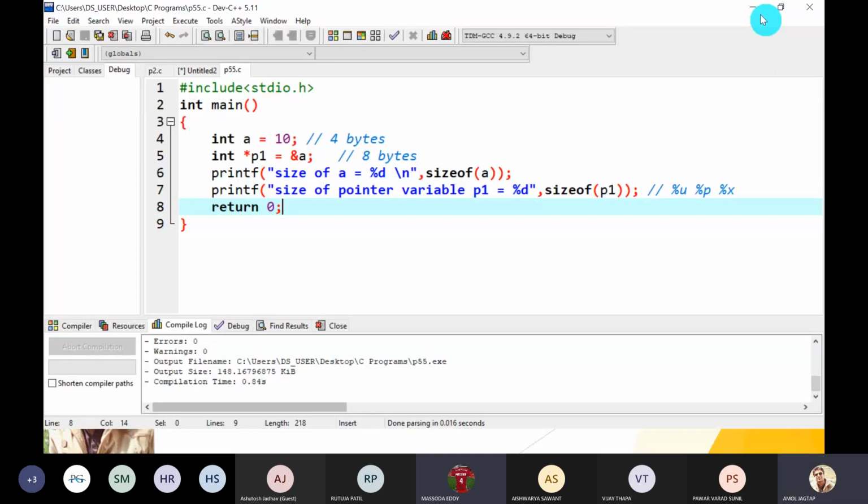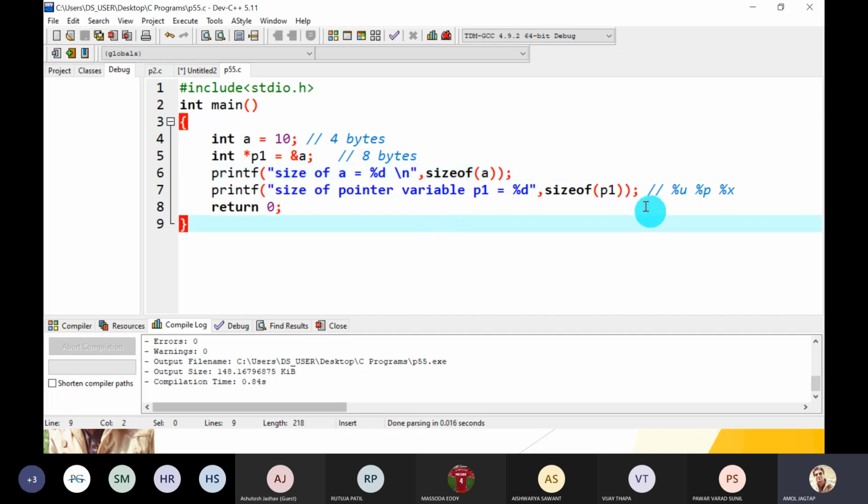Okay, so I will repeat once again. What is the use of the sizeof function? sizeof is a function or operator. It returns how many bytes are required for the A variable. A is a value variable. We know the int data type requires 4 bytes, so the output is 4 here.